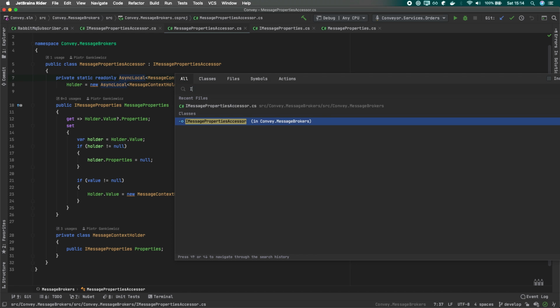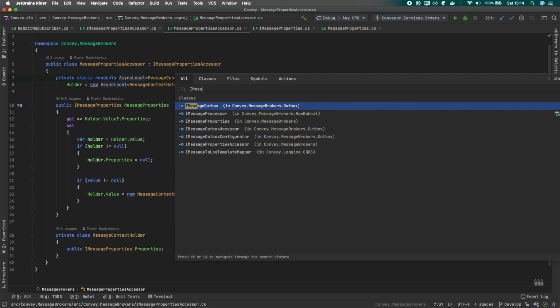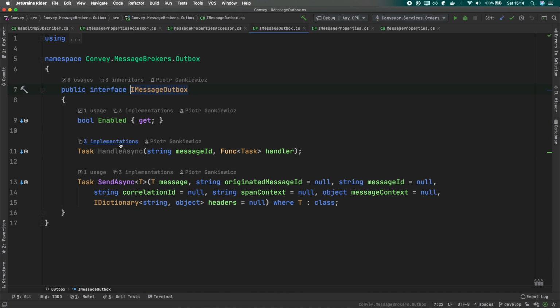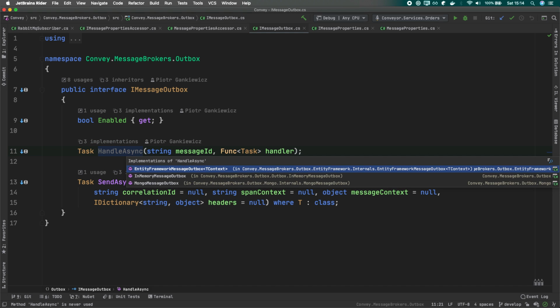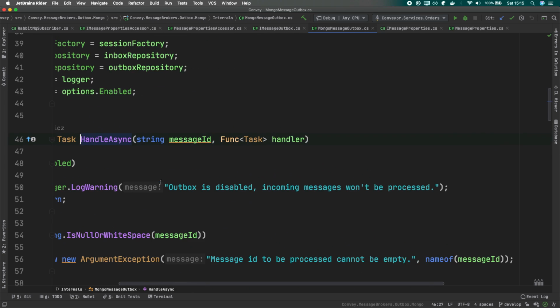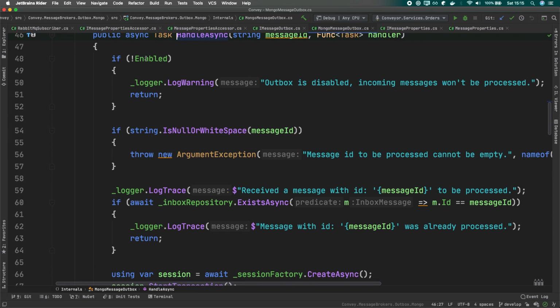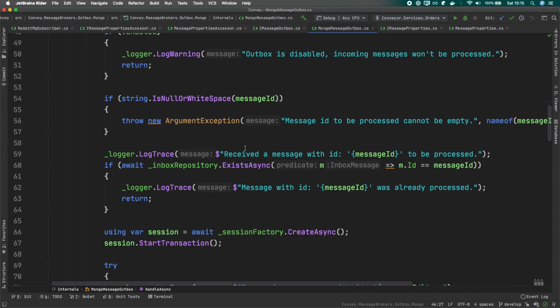If we open this interface here, IMessageOutbox, and for example go into this HandleAsync, we can see that we have the implementation with Entity Framework, Mongo, in memory, and we can also add any other implementation for different databases. So for example, for MongoDB, at first, given that of course it's enabled, it will check if there is an existing message ID.